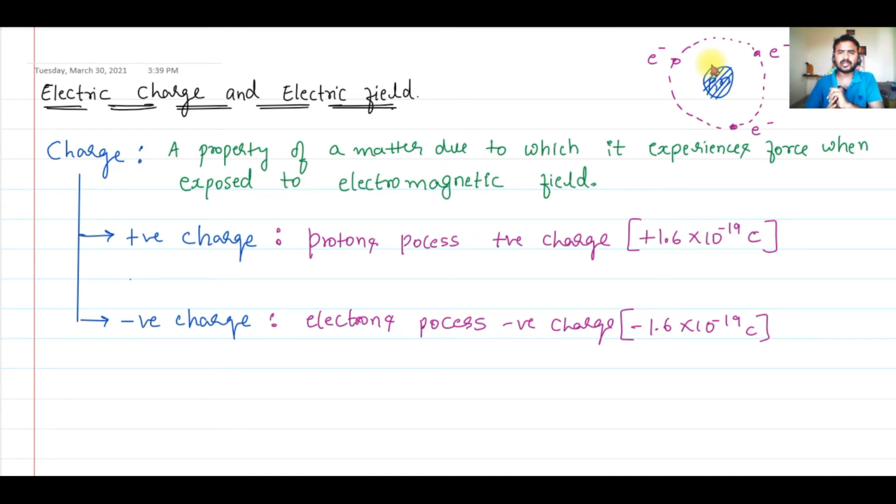That's how we can charge a body, right? So remember, it's very important. To charge a body, you can either add electrons to it or remove electrons from it, but you cannot add protons or remove protons. That's not possible because protons are present within the nucleus, and within this nucleus these protons and neutrons are all bound together by a very strong force called nuclear force. More about nuclear force and all those things we'll study in another chapter called the nucleus.